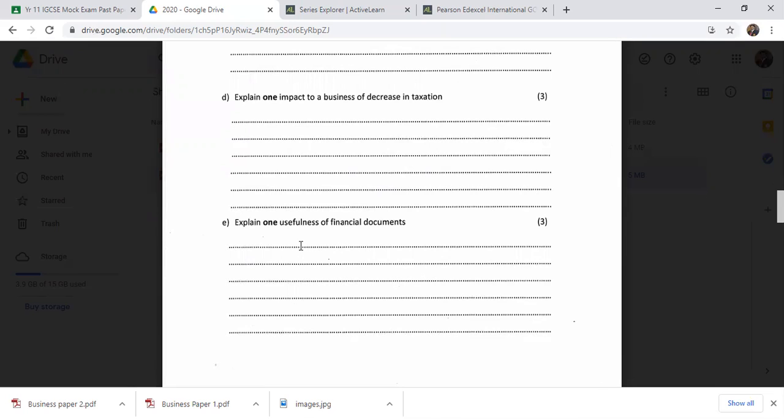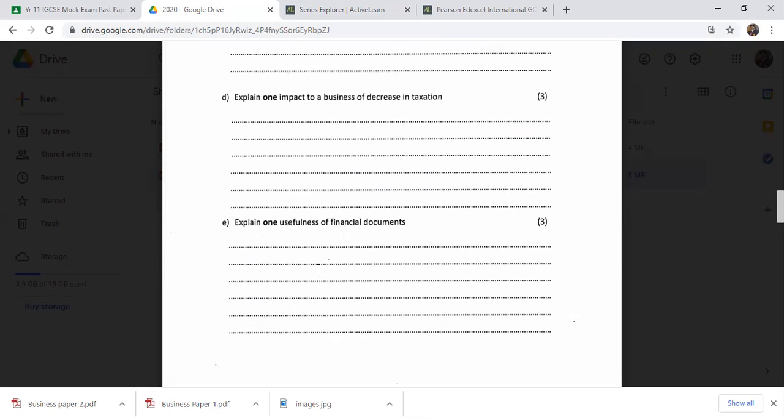There are a lot of usefulness in financial statements. You can apply for funding and bank loans and easily obtain them by using financial statements. You can attract more investors into the business. You can compare your business with previous years and with competitors. Always they're asking for one point, so just write the one point and explain.